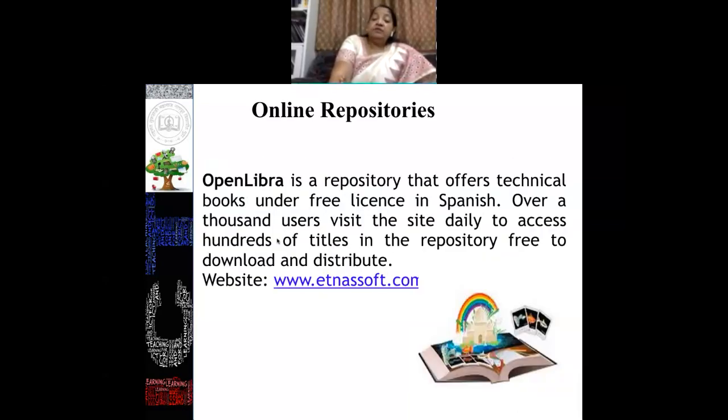Then OpenLibra is also one of the repositories that offers technical books under free license. Previously it was in Spanish, now it is available in English also. Every day 1,000 visitors use the site to access hundreds of titles in the repository, free to download and distribute. This is one of the very important repositories which is useful for technical education.